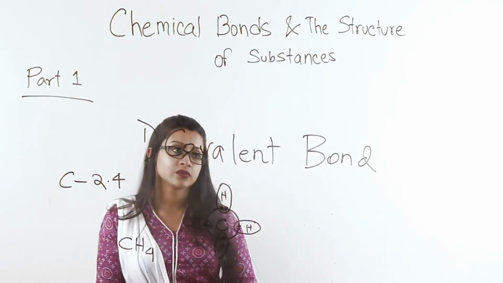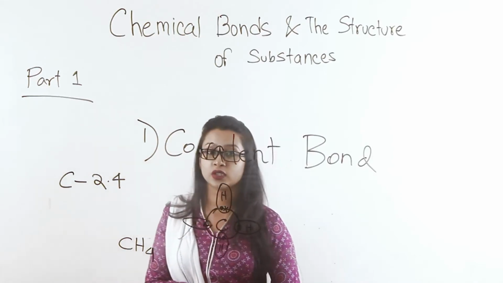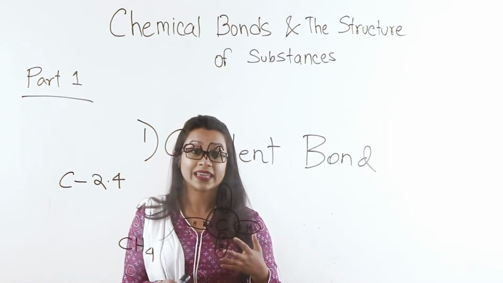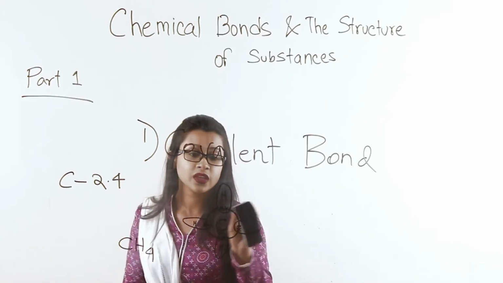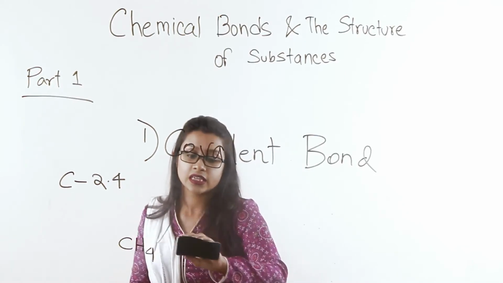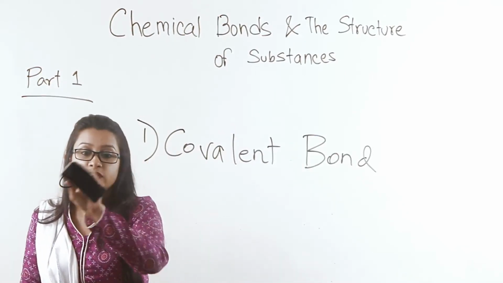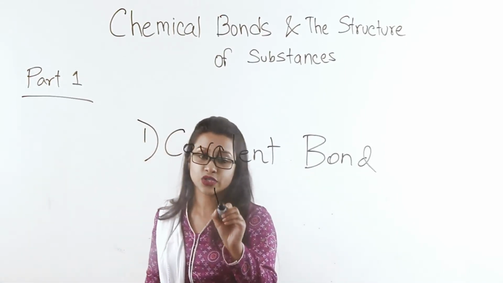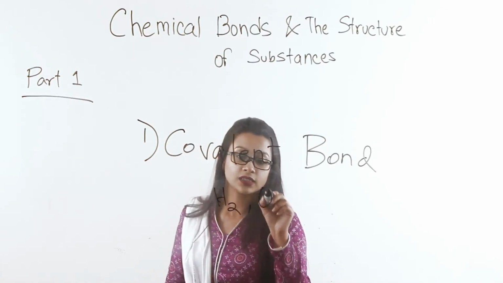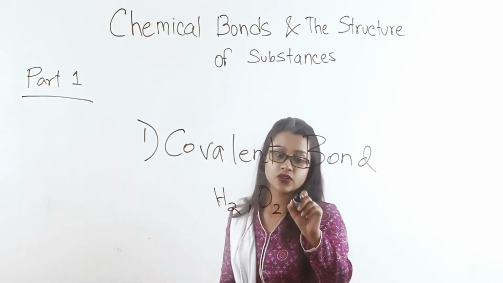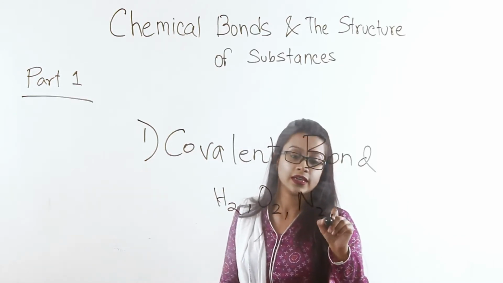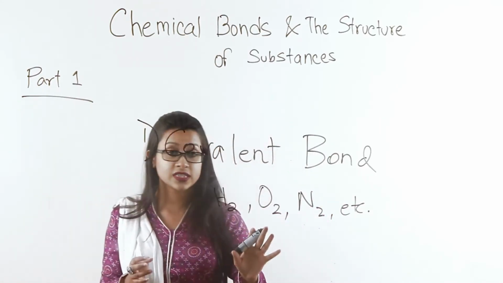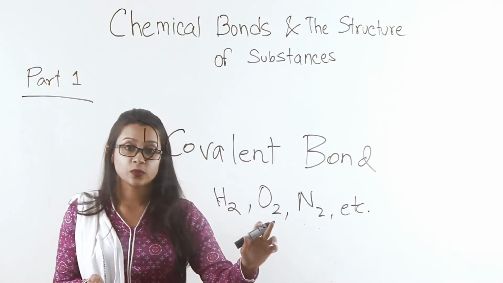We can see covalent molecules almost everywhere. Simple covalent molecules are what gases are made up of. What kind of gases? Almost every one of these gases we can find in our atmosphere. For example, hydrogen, oxygen, nitrogen, etc. These are the gases that we can find in our atmosphere. Each of these gases, as you can see, are diatomic molecules.